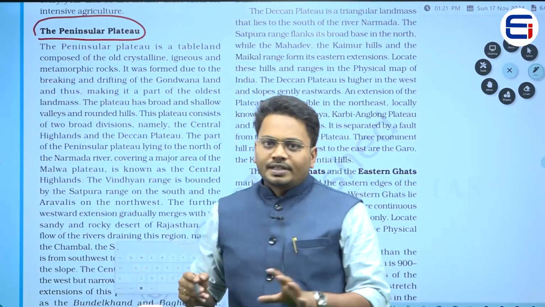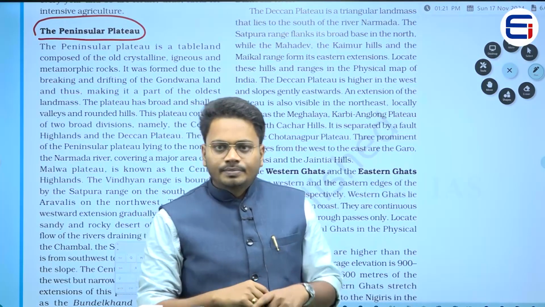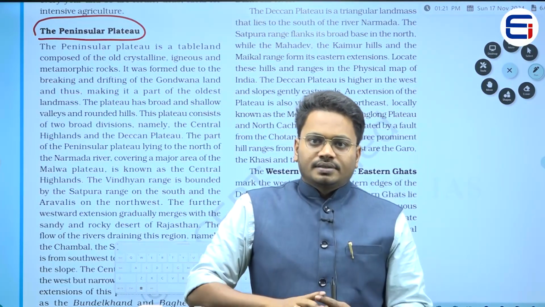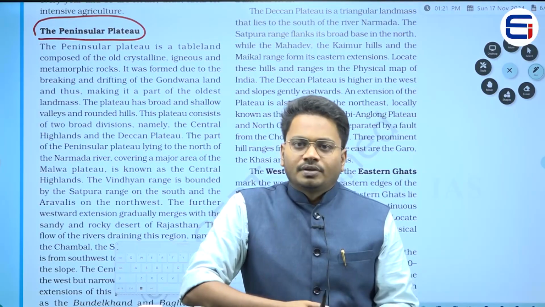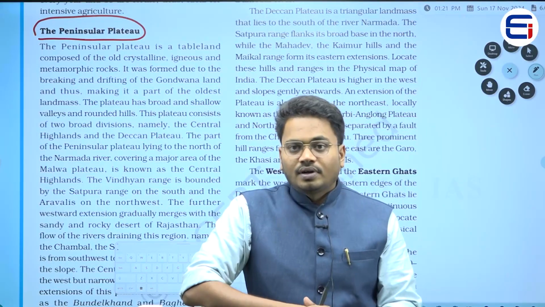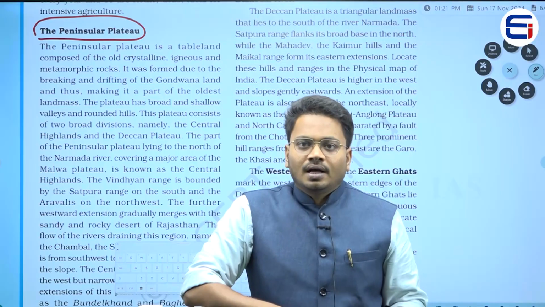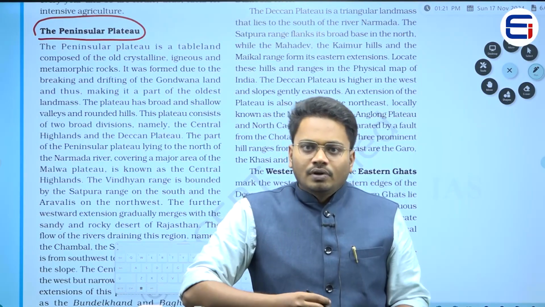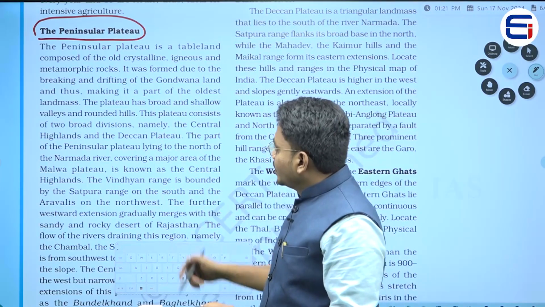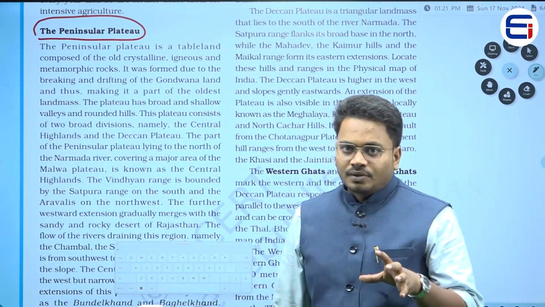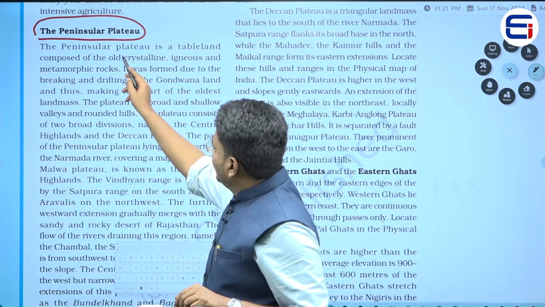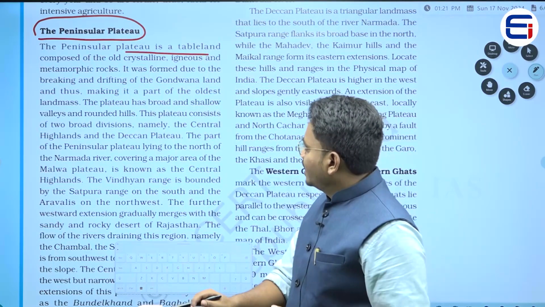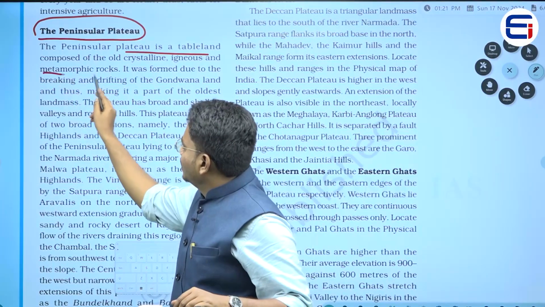So, we will be seeing what is the peninsular plateau, where this peninsular plateau has been formed, and what are the different components of this peninsular plateau, or else we can say what are the different divisions that exist in this peninsular plateau, right. So, we will be seeing the content which was given in this particular NCERT. Here it says that the peninsular plateau is a tableland composed of old crystalline, igneous and metamorphic rocks.